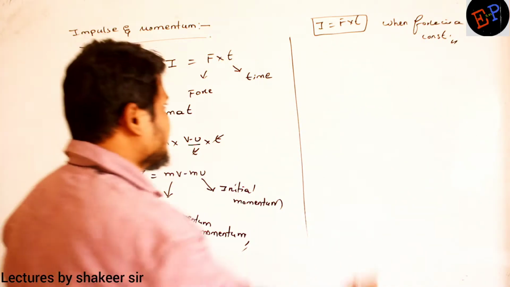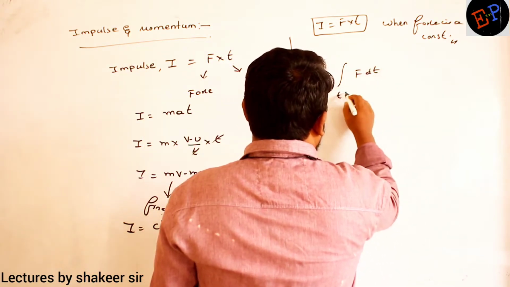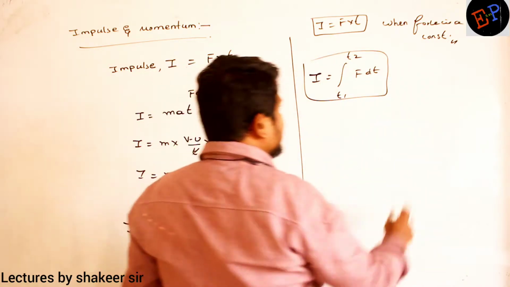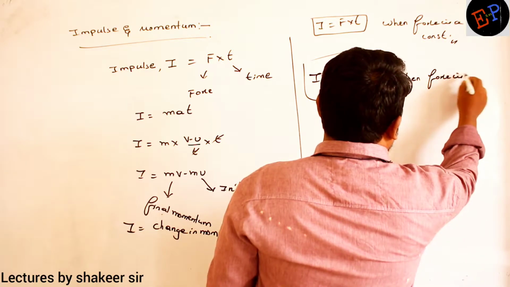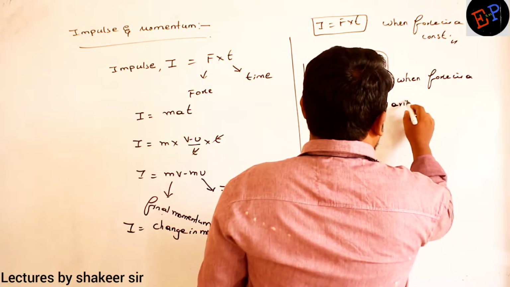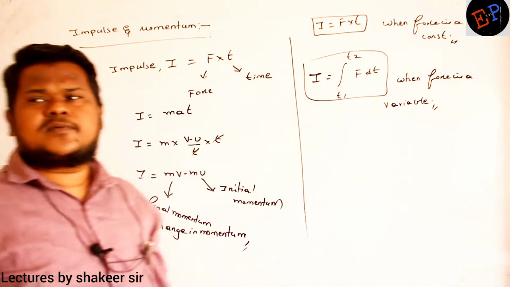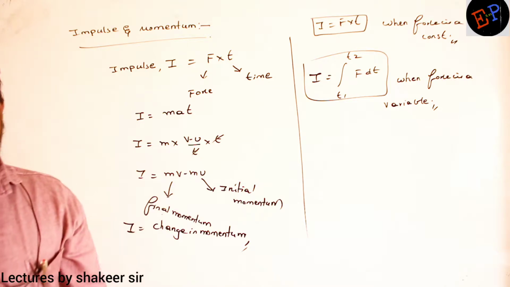In that condition, I will use I is equal to the integration of F into dt, with limits applied from T1 to T2. This is the condition for applying impulse when force is a variable. When force is a variable, then I can use this relation.